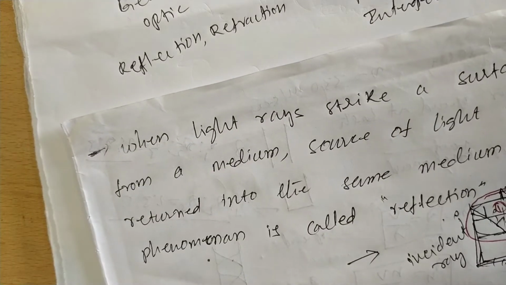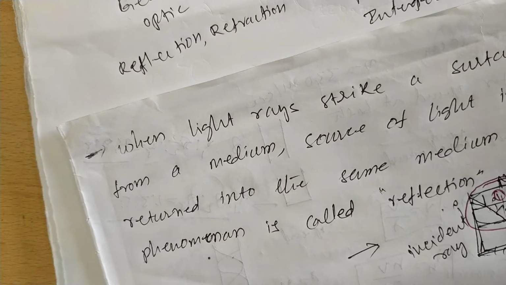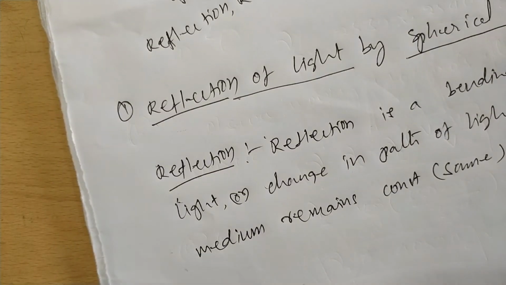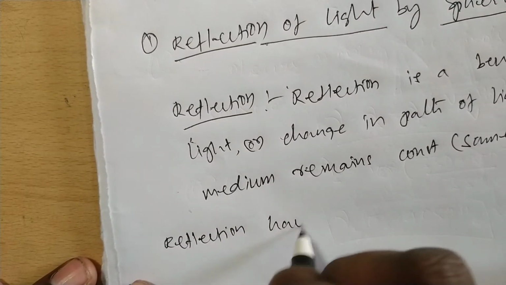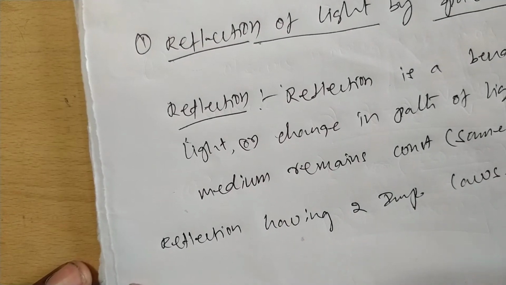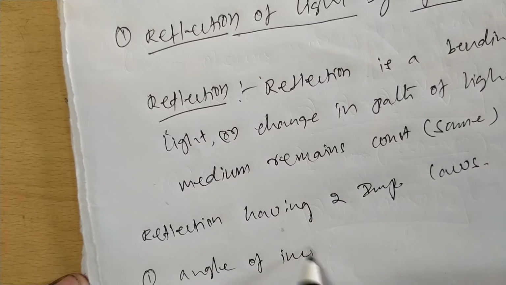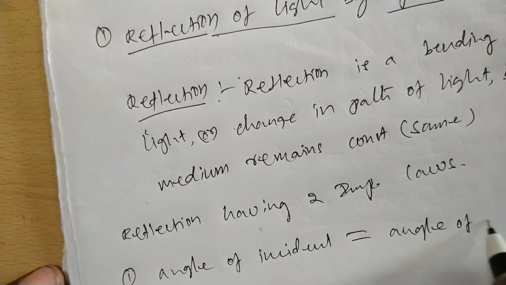Now, reflection has two important laws. One is that the angle of incidence is equal to the angle of reflection.